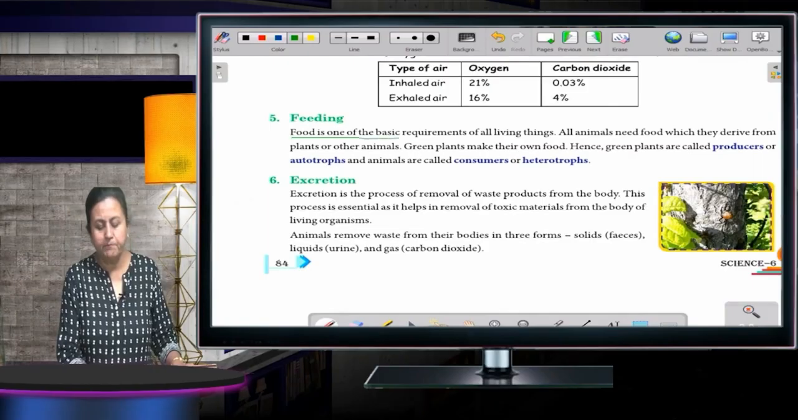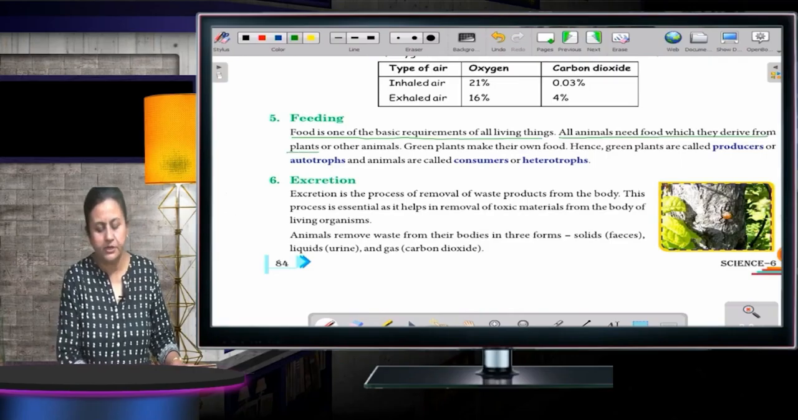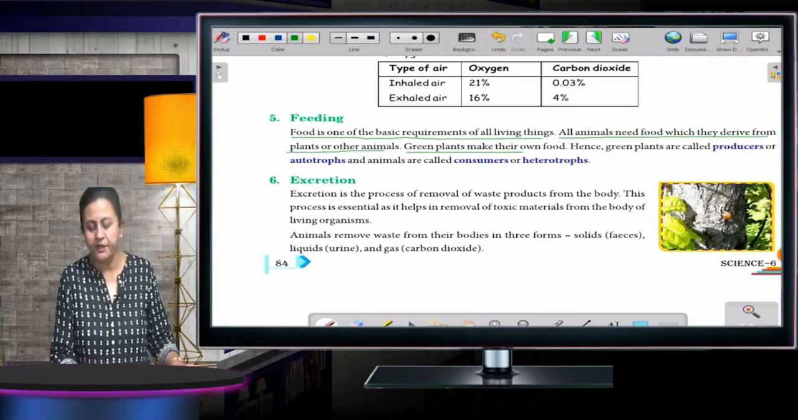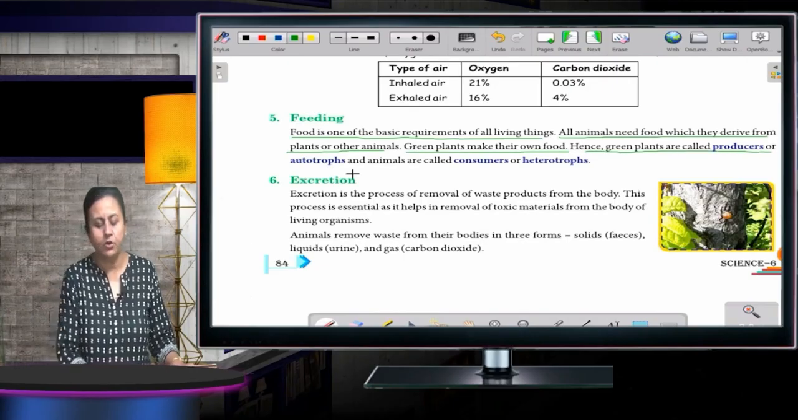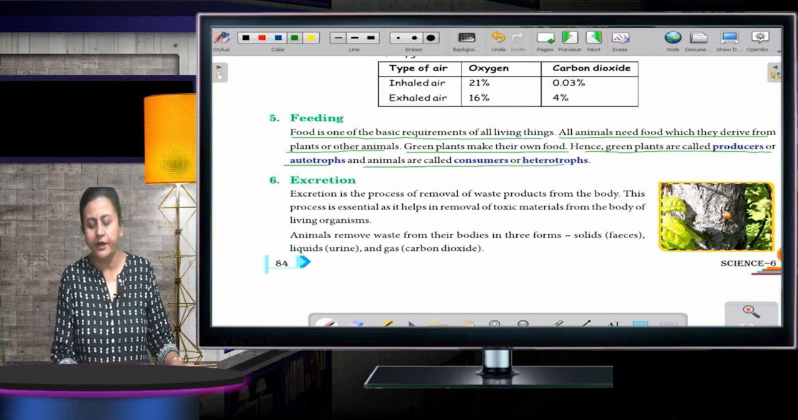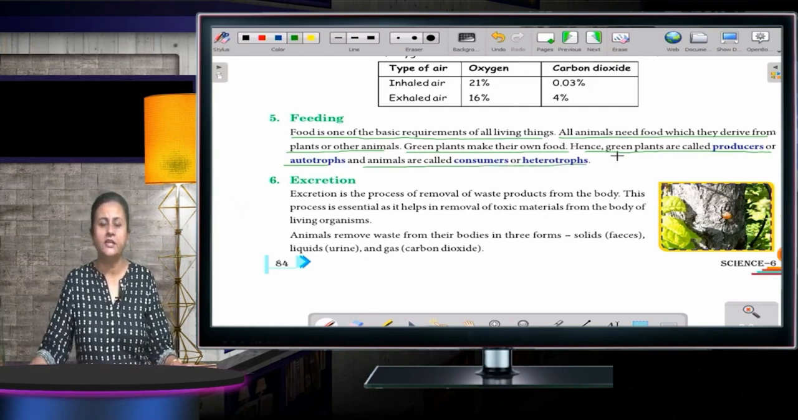Food is one of the basic requirements of all living things. All animals need food, which they derive from plants or other animals. Green plants make their own food. Hence, green plants are called producers or autotrophs, and animals are called consumers or heterotrophs. This is also quite simple. All the living organisms need food. Without food, you cannot carry out any activity.